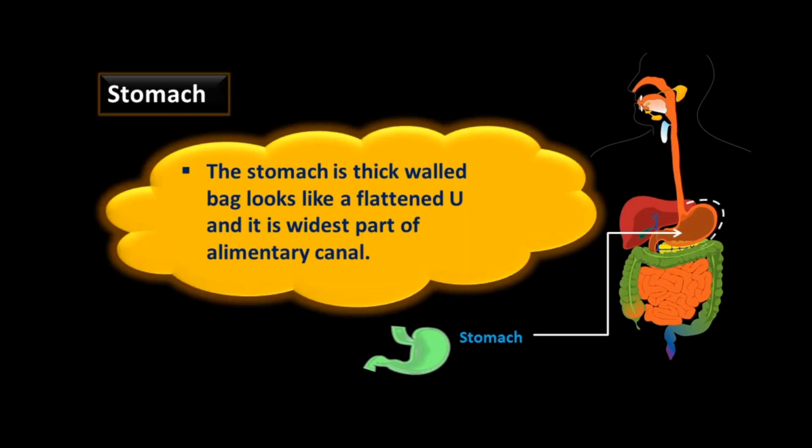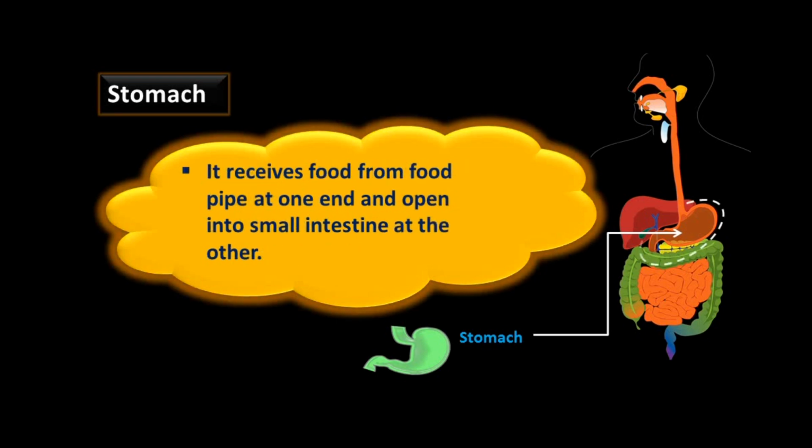Stomach is a thick-walled bag that looks like a flattened U, and it is the widest part of the alimentary canal. It receives food from the food pipe at one end and opens into the small intestine at the other end. So one end of the stomach is connected to the esophagus and the other end is connected to the small intestine.